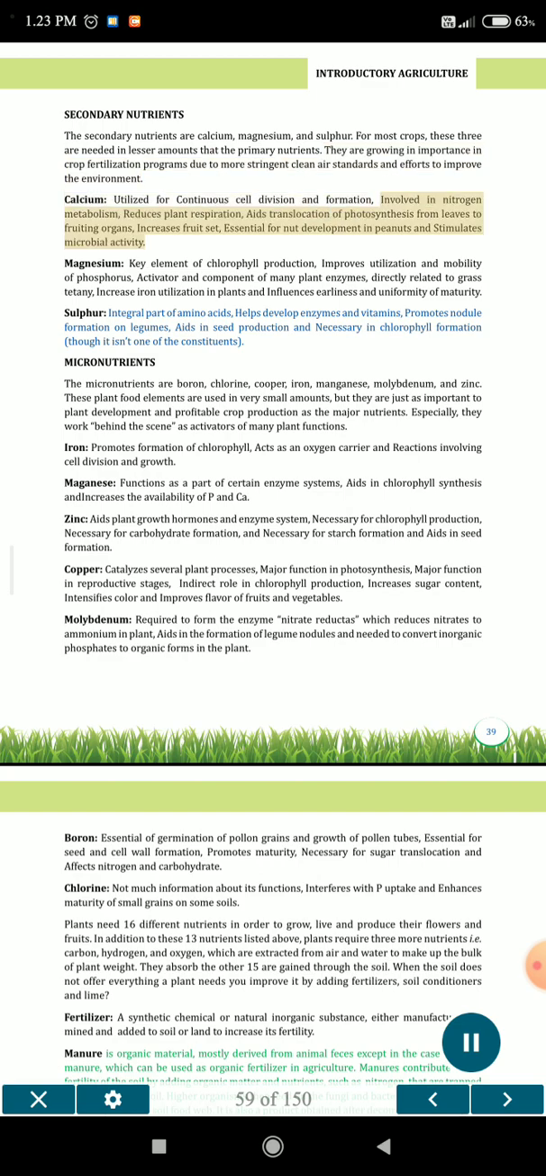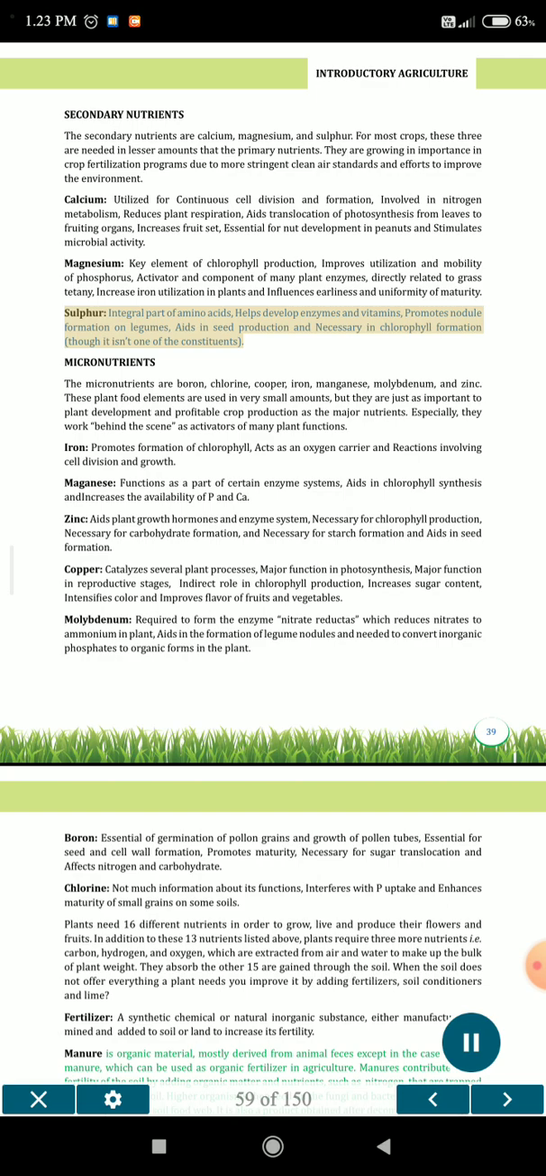Calcium is involved in nitrogen metabolism, reduces plant respiration, aids translocation of photosynthates from leaves to fruiting organs, increases fruit set, is essential for nut development in peanuts and stimulates microbial activity. Magnesium is a key element of chlorophyll production, improves utilization and mobility of phosphorus, is an activator and component of many plant enzymes, is directly related to grass tetany, increases iron utilization in plants and influences earliness and uniformity of maturity.